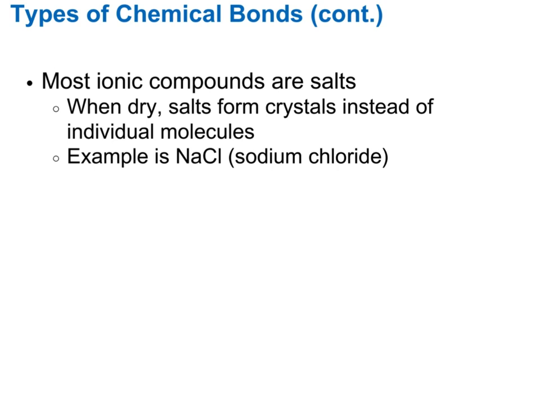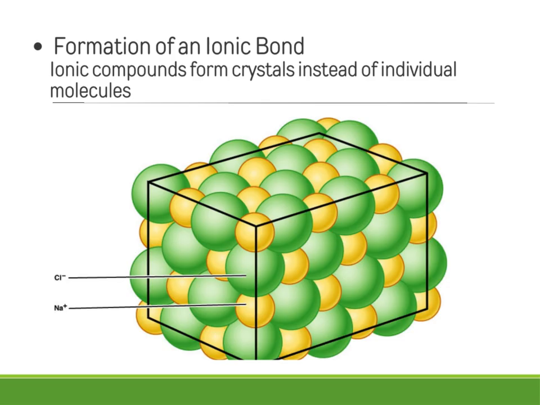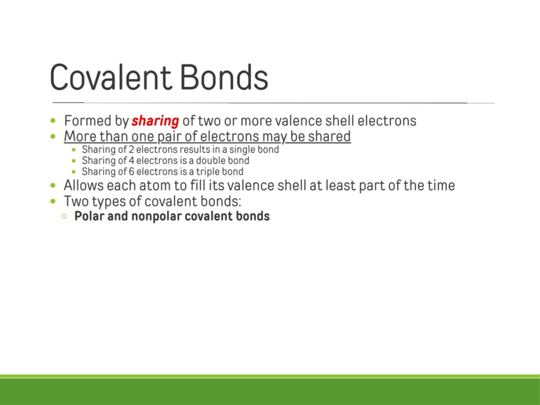A lot of different ionic compounds are salts, and when dry, we actually see kind of a crystalline structure. For sodium chloride, the chlorine and sodium atoms are attracted to each other in kind of this lattice-like structure. But you do see ionic bonds dissolve when in solvents like water, but those charges still exist.